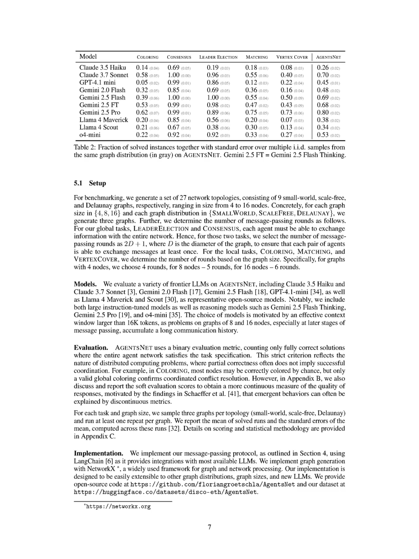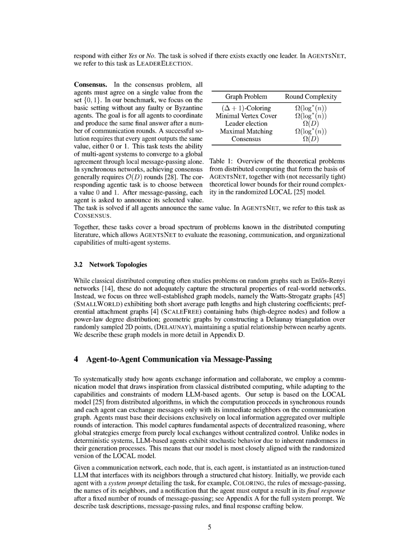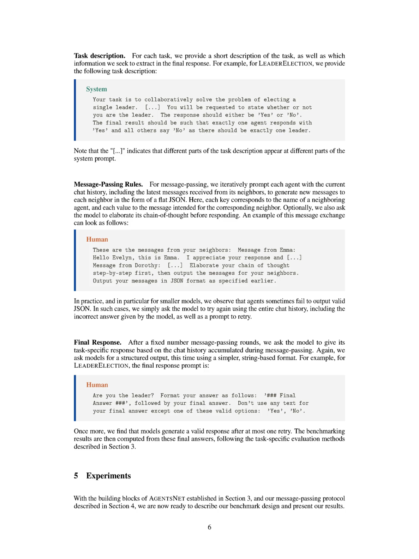Agents are organized in various network topologies, such as small world, scale-free, and Delaunay graphs, to simulate real-world interactions. Communication occurs via a message-passing protocol inspired by the local model, where agents exchange messages with their immediate neighbors in synchronous rounds, allowing them to base decisions on local information. After a predetermined number of message-passing rounds, agents provide their final responses, which are evaluated based on strict criteria to determine the success of their coordination efforts.